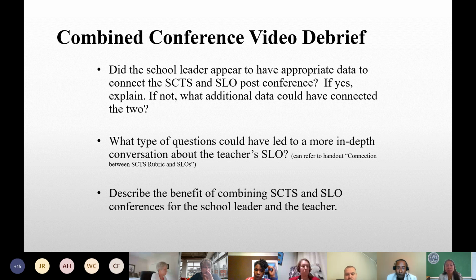How about the second bullet? What type of questions could have led to a more in-depth conversation about the teacher's SLO? And you can ignore that little note there about having to refer back to your connection between the SCTS rubric and SLOs. That was a few slides back Rodney presented. We don't want you to have to worry about digging into that. We're just wondering what kinds of questions would have led to a more in-depth conversation about the teacher's SLO.